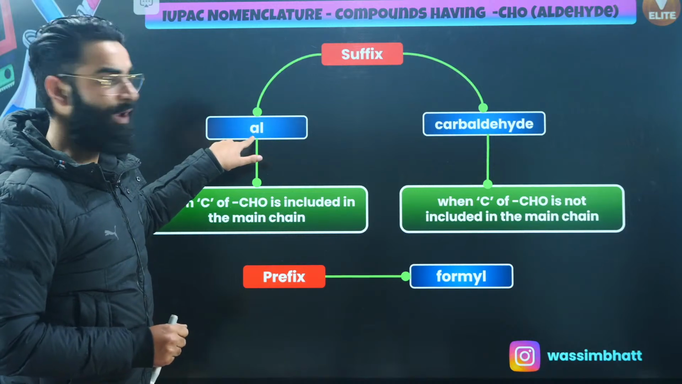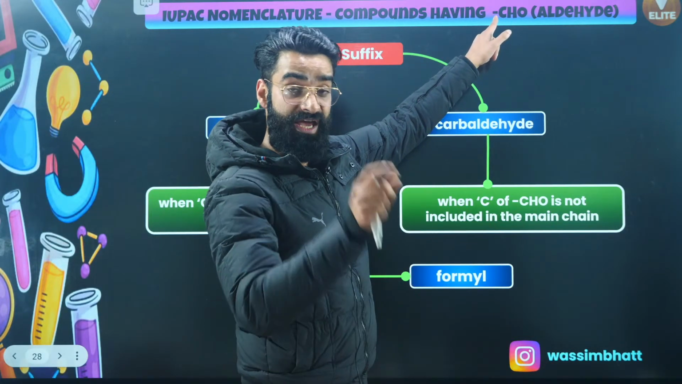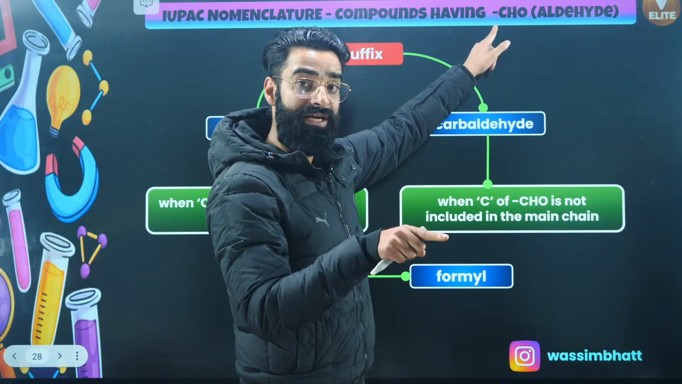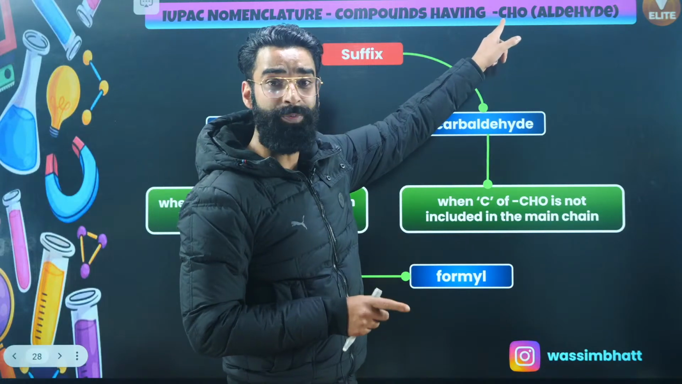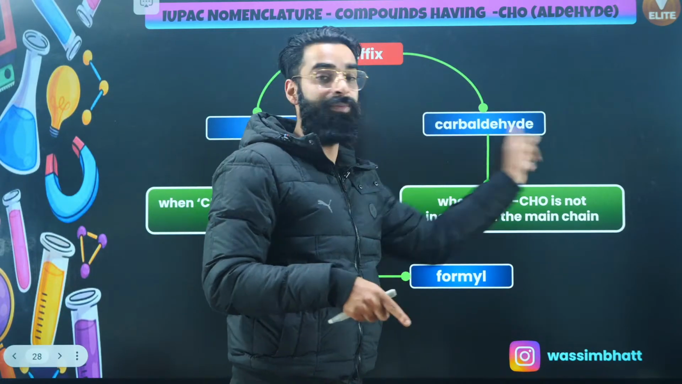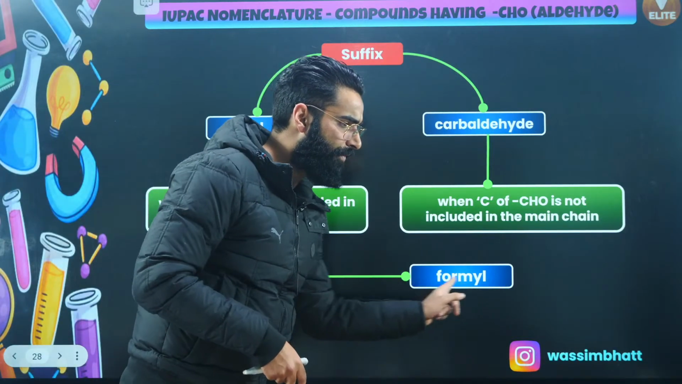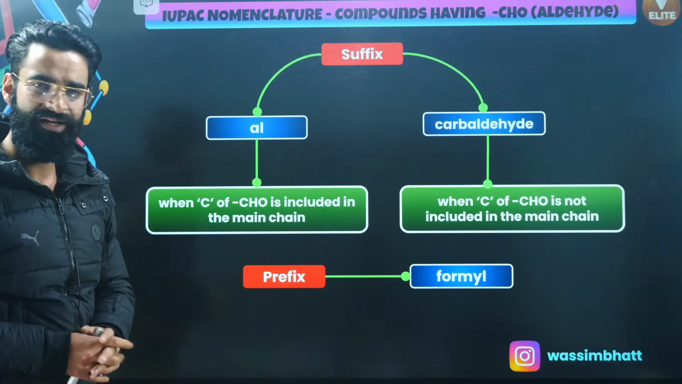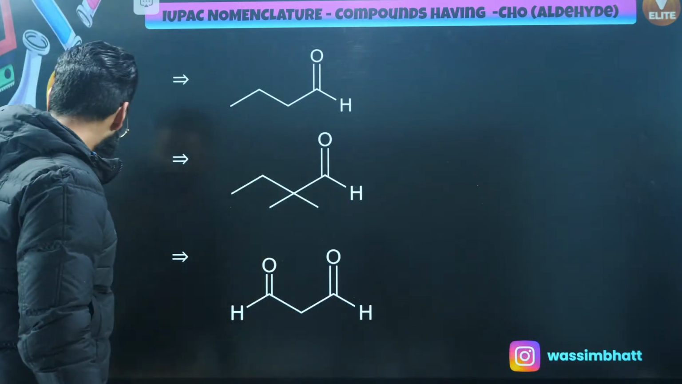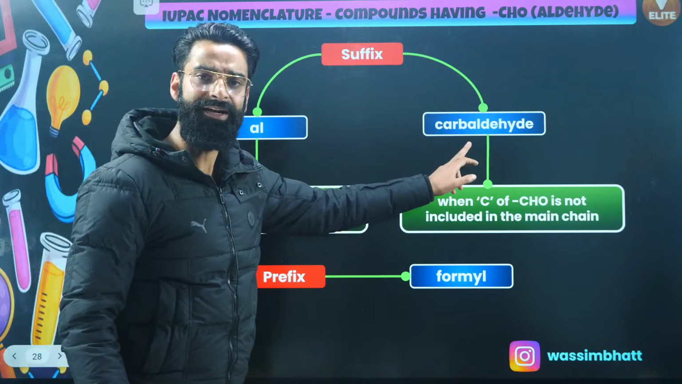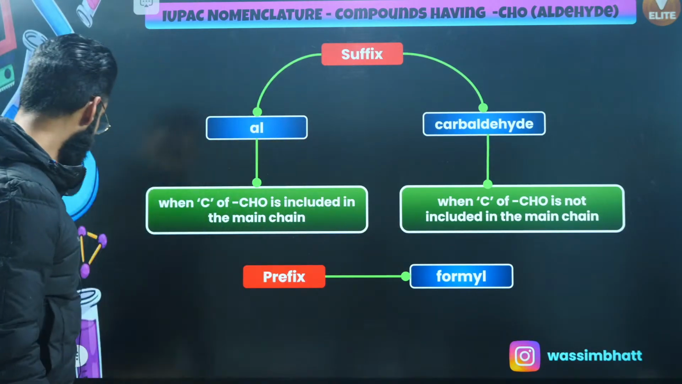Al is used when the carbon of the aldehyde group is part of the main chain. If the carbon of this CHO group is not part of the main chain, then you will write carbaldehyde. And if it is used as prefix, then I'll be using formyl. These 3 things. Rest all the rules are the same. Either al or carbaldehyde, and as a prefix, formyl.